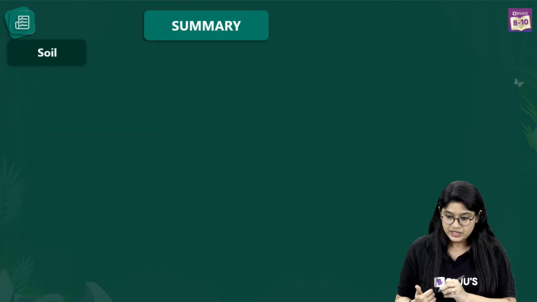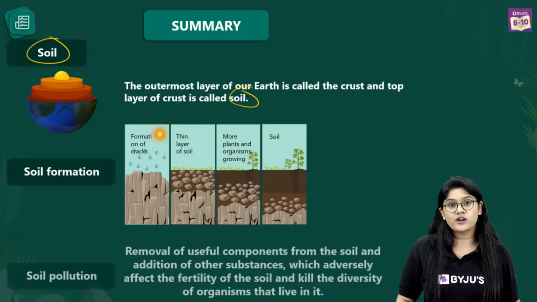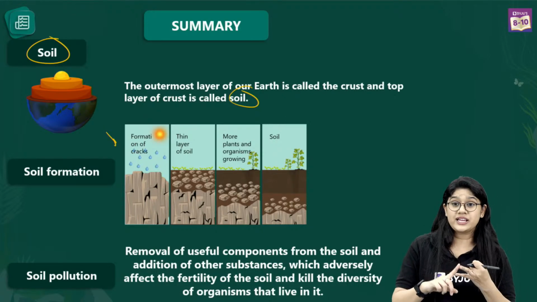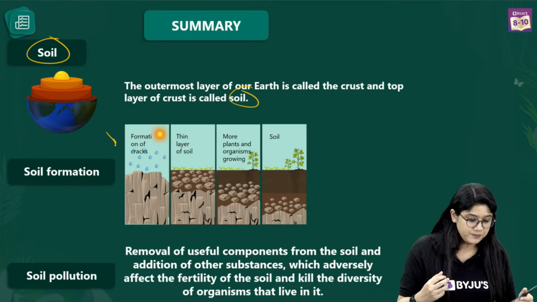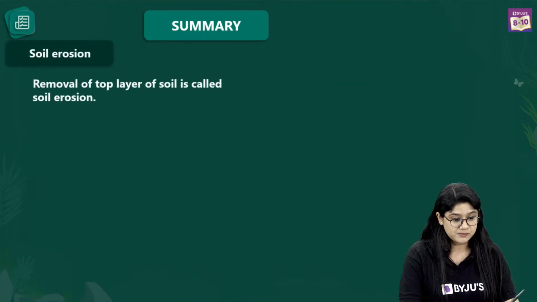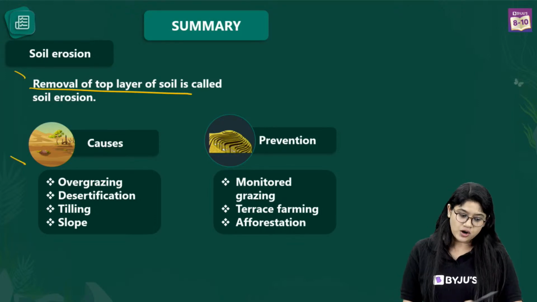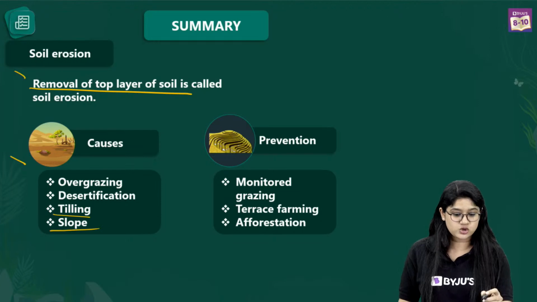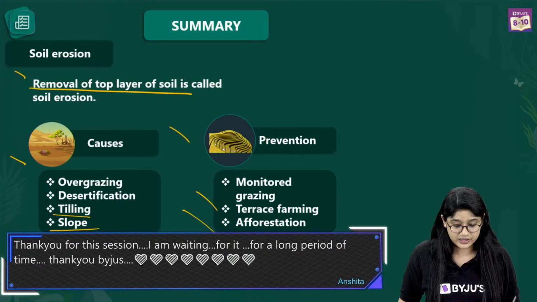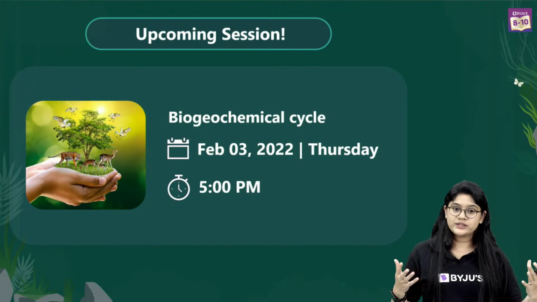We can easily prevent it by the wastewater management, reduce the use of plastics, and of course the use of the organic manure. Then of course we talked about the soil, what is soil, and how the soil is formed, right? We have various agents over there, we have sun, wind, water, biological agents like lichens, that actually help in the soil formation, and we know what soil pollution is. Then we have discussed the soil erosion. The removal of the top layer of the soil is called soil erosion, right? We talked about the causes: overgrazing, desertification, tilling and slope, and prevention: monitor grazing, terrace farming, and the afforestation. Right everyone? And with this we are done.